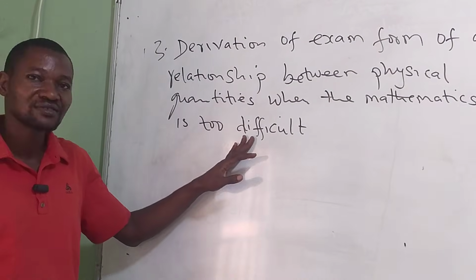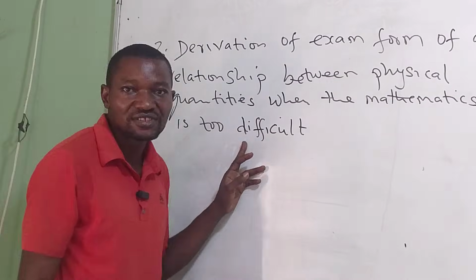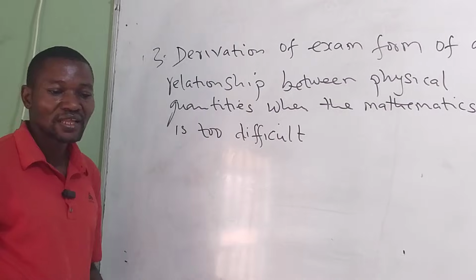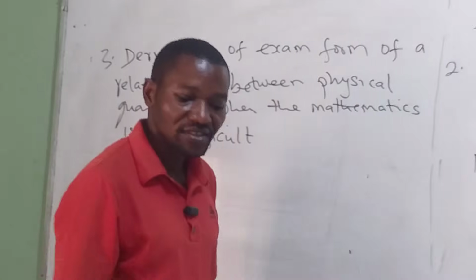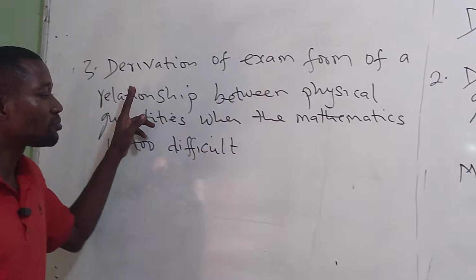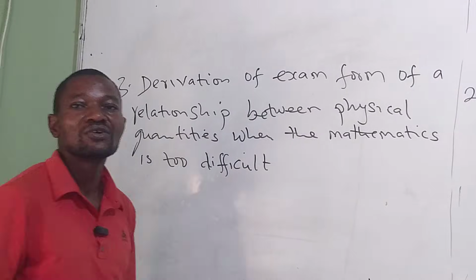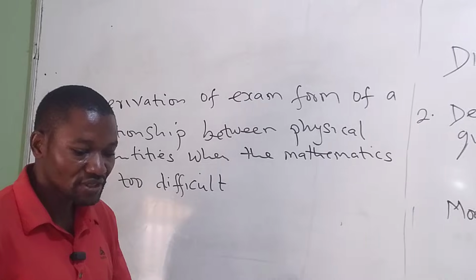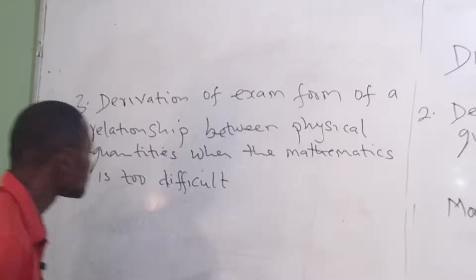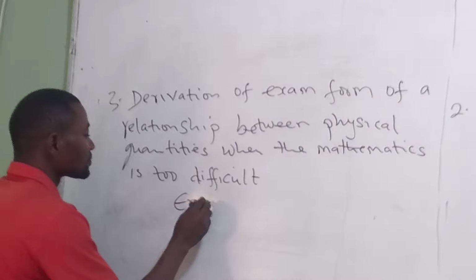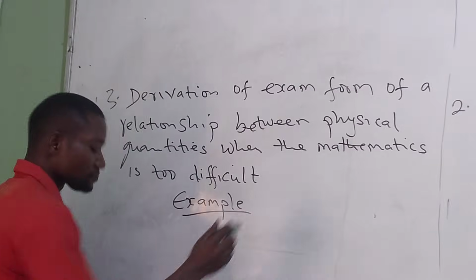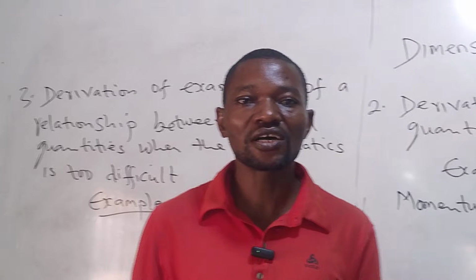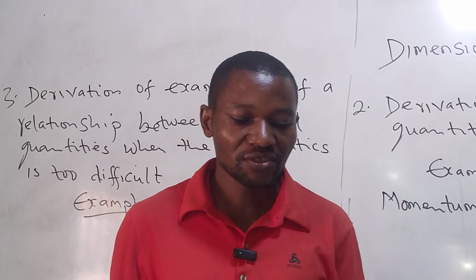Ordinarily, mathematics is a bit difficult, but here you have a relationship and the mathematics involved is a difficult one. Through the help of dimensional analysis, one can easily get the relationship. Let's look at an example to see how we apply this. Let me read out the question, then we can see how we'll go about it. Okay, this is the question.